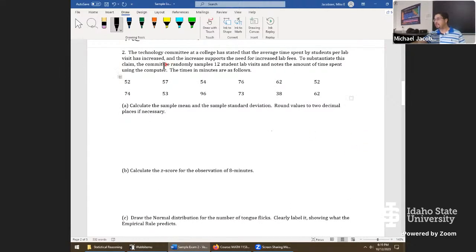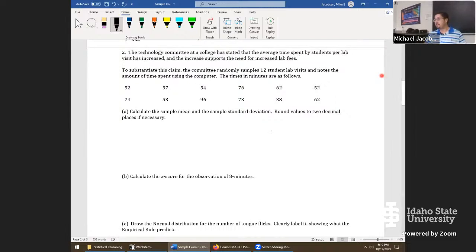And here's what number 2 is saying. The technology committee at a college, that sounds like a college committee, has stated that the average time spent by students per lab visit has increased, and that increase on using the lab more and more supports the need for increased lab fees. That definitely sounds like a committee on a college campus. They're trying to charge more for a computer fee. And so they're trying to say people are using the labs more. They need that extra money.